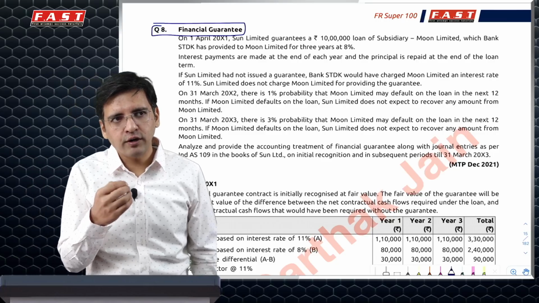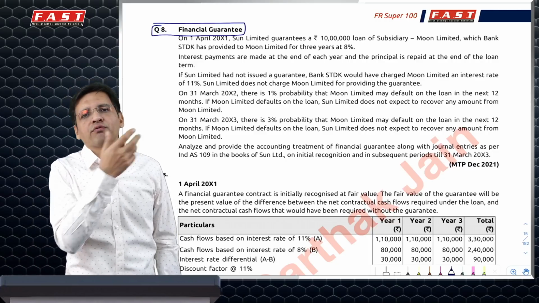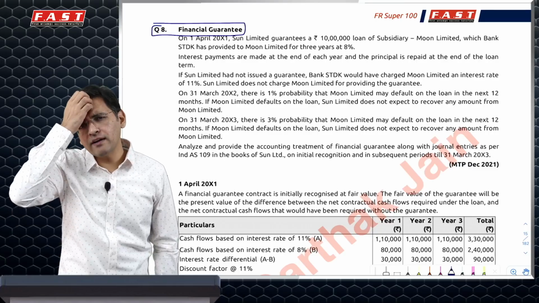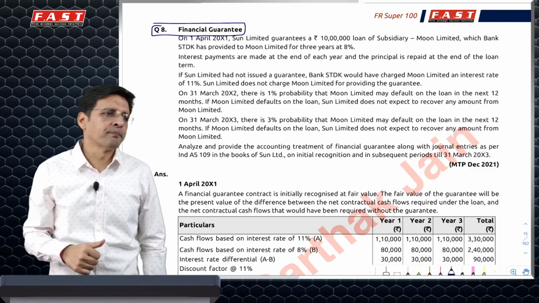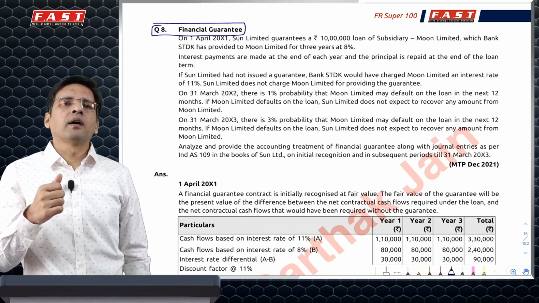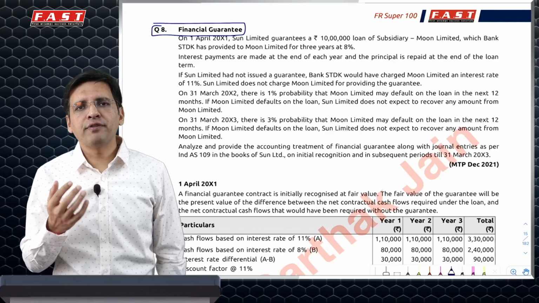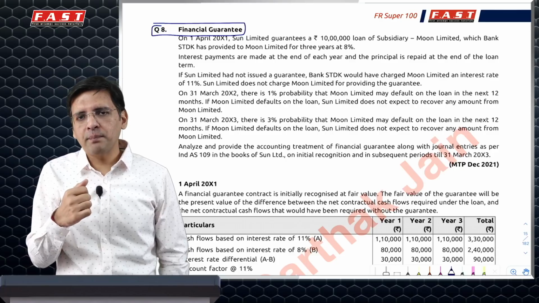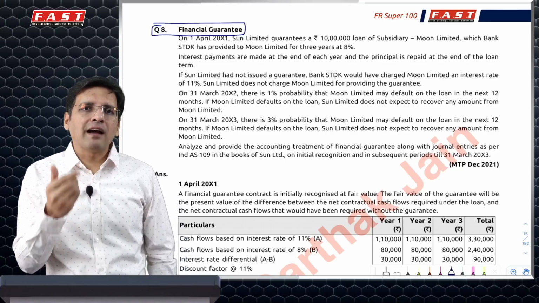Usually what happens is, if I go to a bank and I say that, okay, let's say for example, I am getting a loan from World Bank, but they want a guarantee from my local bank, and you are my local bank, I have so many transactions with you, I have so many of my securities kept mortgaged with you. Please, why don't you give me a guarantee? So World Bank would need some kind of a guarantee. So when I go to a bank and get a guarantee from them, obviously the bank would charge me a fee for that guarantee. Now obviously the bank will not follow Ind AS.